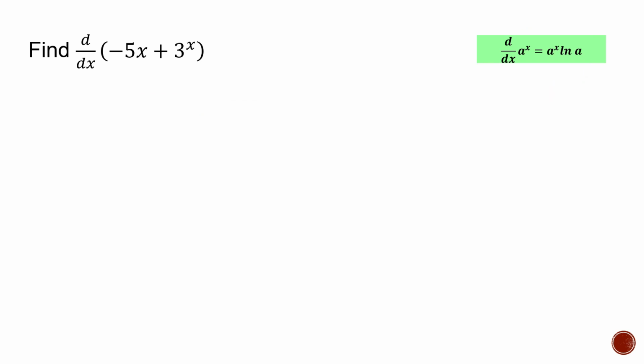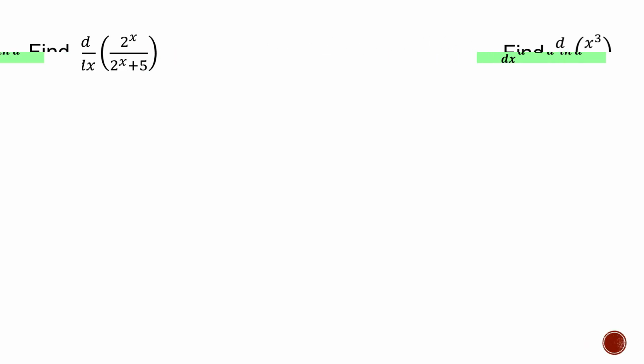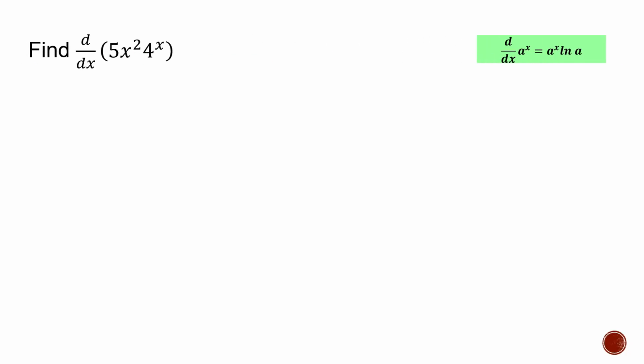Easy, right? Let's go to the next one, and I believe this is the second to the last, so this is the last. No, I have 3 more. Okay, let's answer this using the product rule. I'll separate these two first. So 5x squared times 4 raised to x.